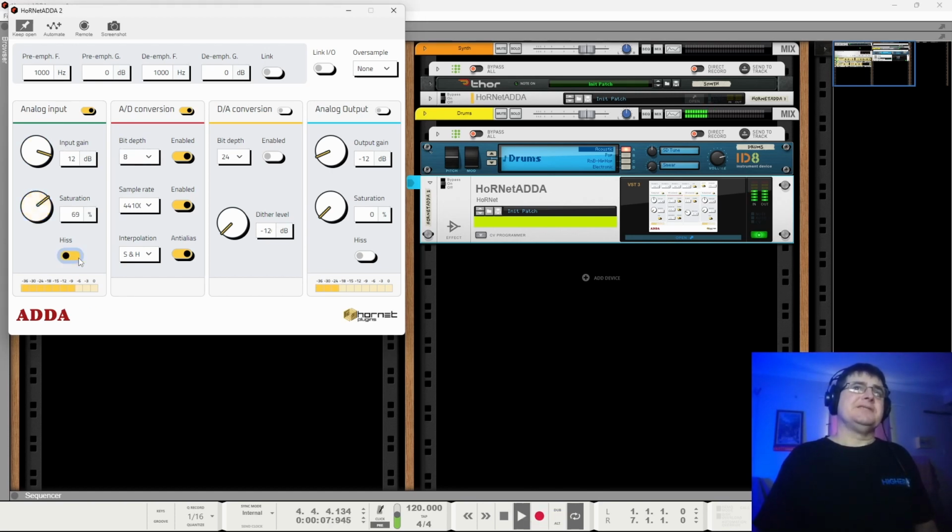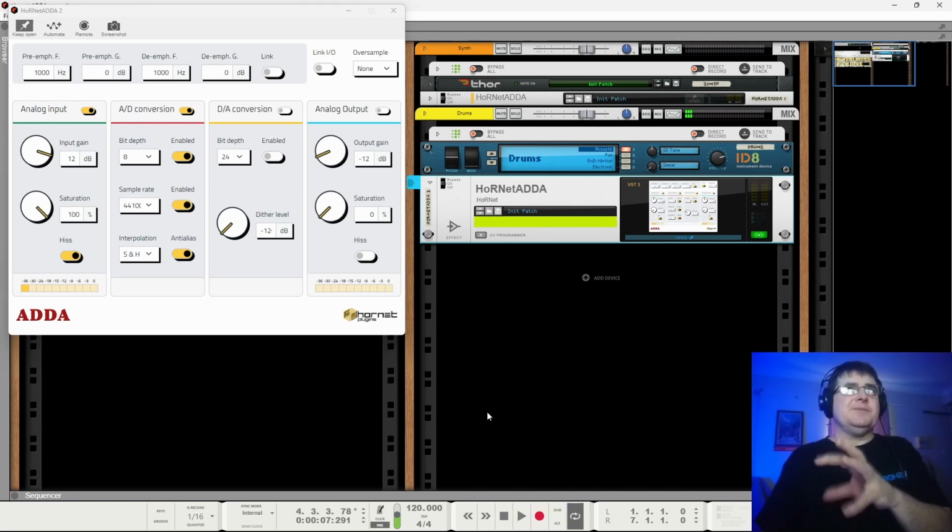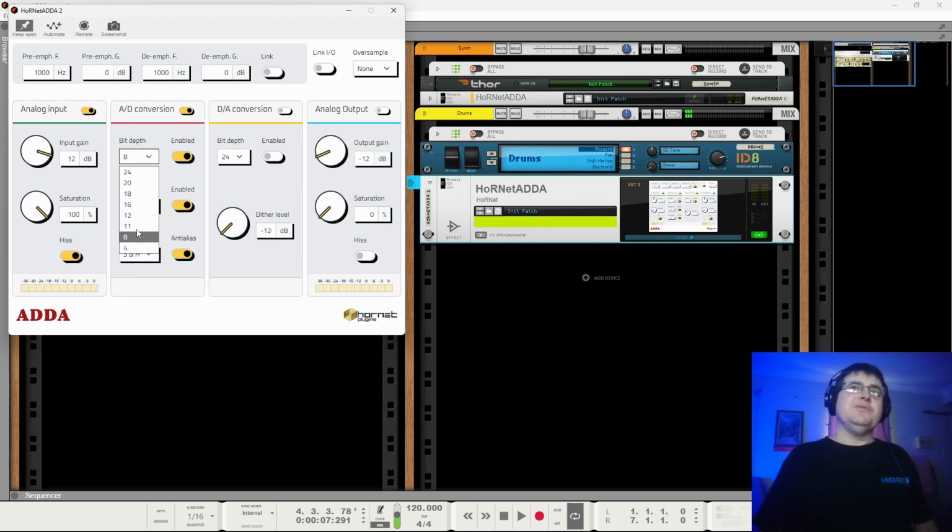Obviously saturation, as I say, this is just real world. It's just adding a little bit more to the sound that's now being taken by the analog digital converter. And this is very realistic because especially older equipment or cheap, affordable equipment, there tended to be quite a bit of noise and just saturation distortion that was going on. So you can choose your bit depth, which will be how is this going to respond to level, and your sample rate, which is how is this going to respond to frequency.